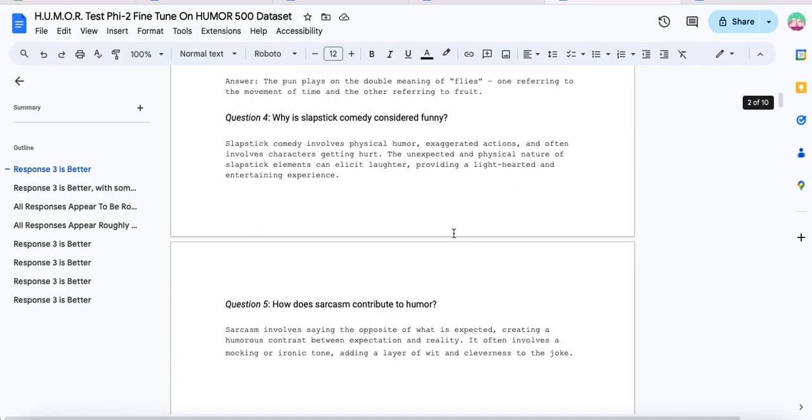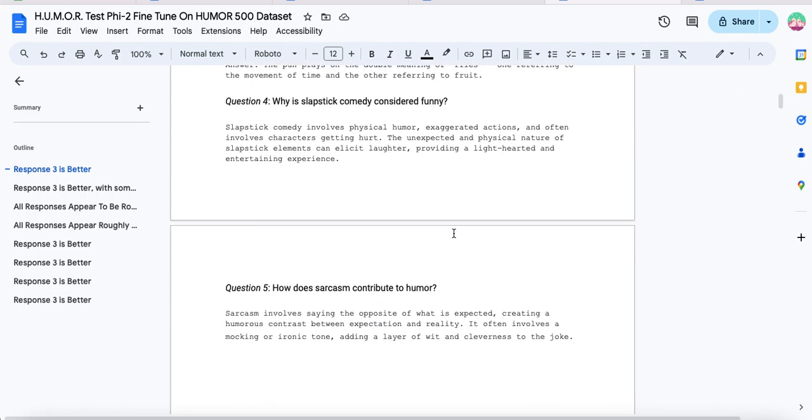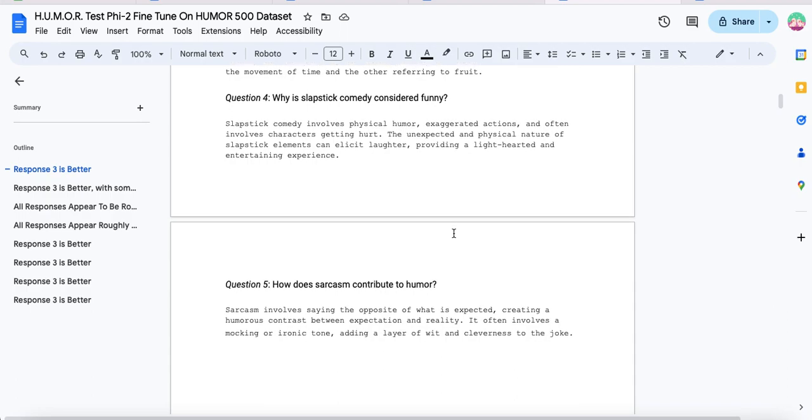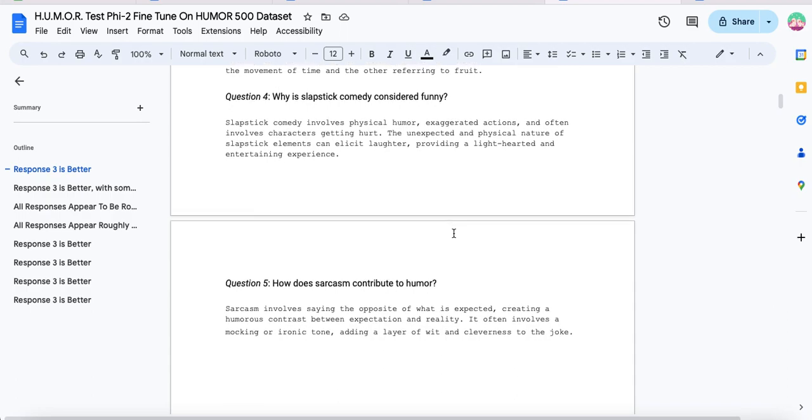Slapstick comedy involves physical humor, exaggerated actions, and often involves characters getting hurt. The unexpected and physical nature of slapstick elements can elicit laughter, providing a light-hearted and entertaining experience. A lot more concise, so I'm going to give it here to the 500.